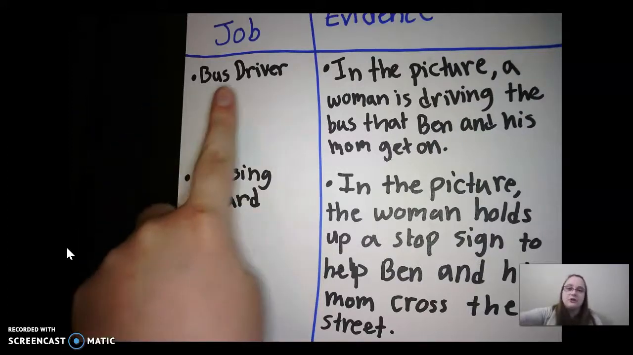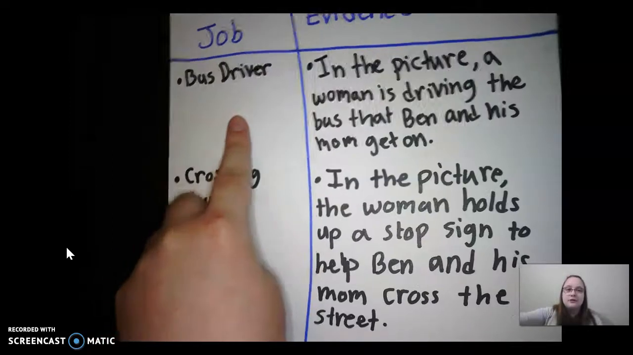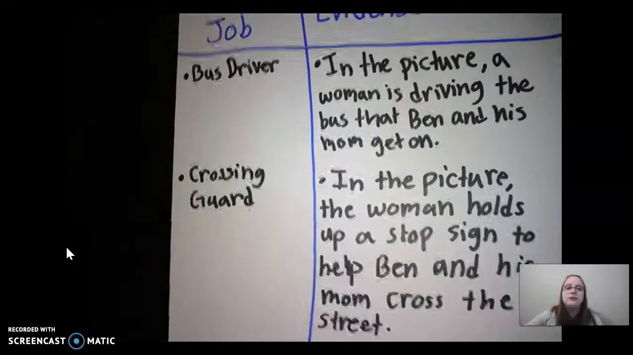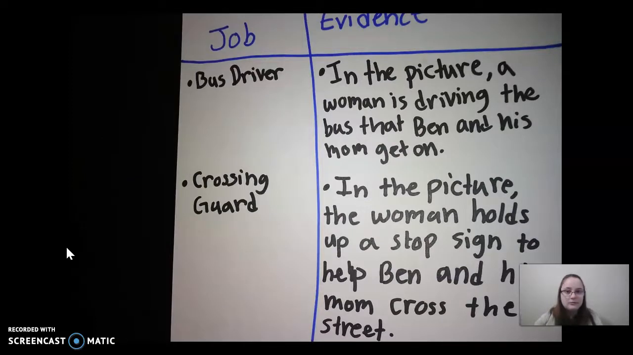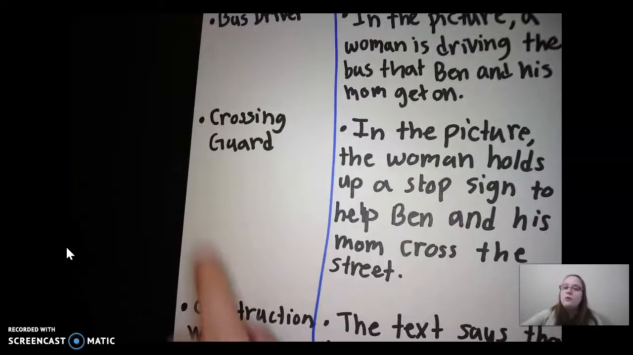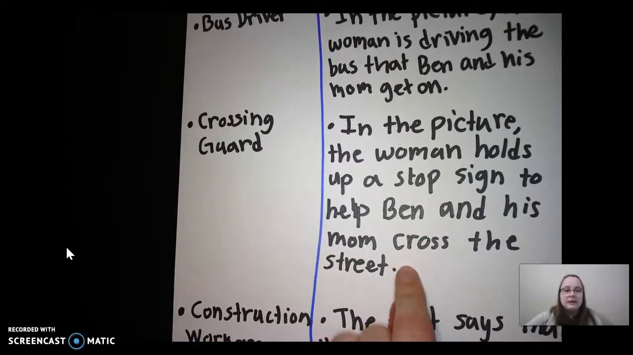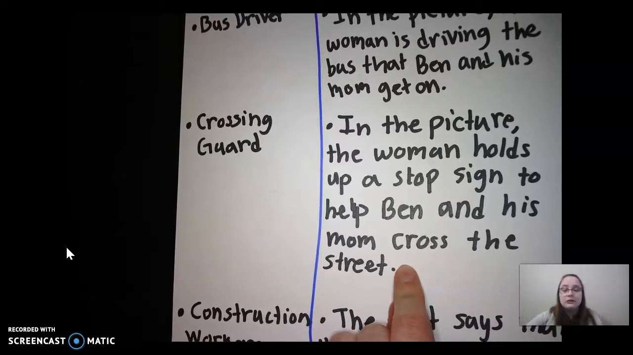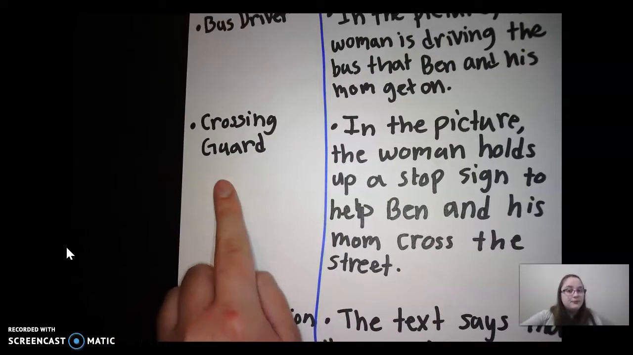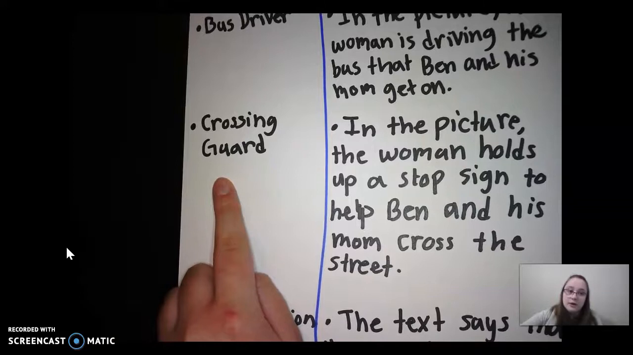So we have our bus driver, and we know that there was a bus driver in the story because in the picture, a woman is driving the bus that Ben and his mom get on. Awesome. So one of your choices could be a bus driver. We have a crossing guard. In the picture, the woman holds up a stop sign to help Ben and his mom cross the street. So crossing guard is another one of your options to choose for a job that you would like to have from our story.